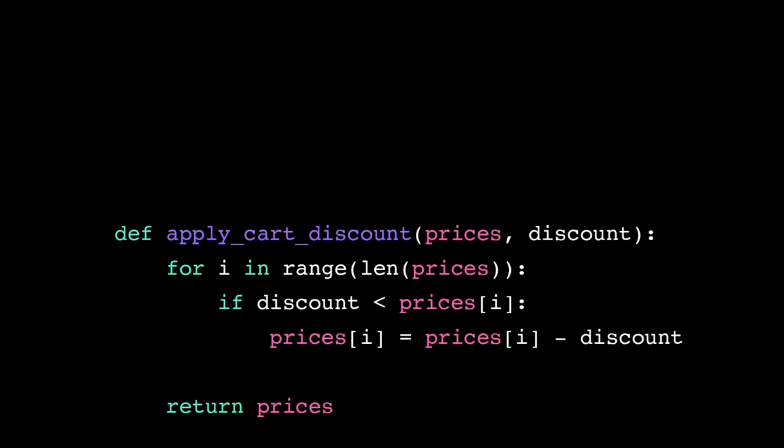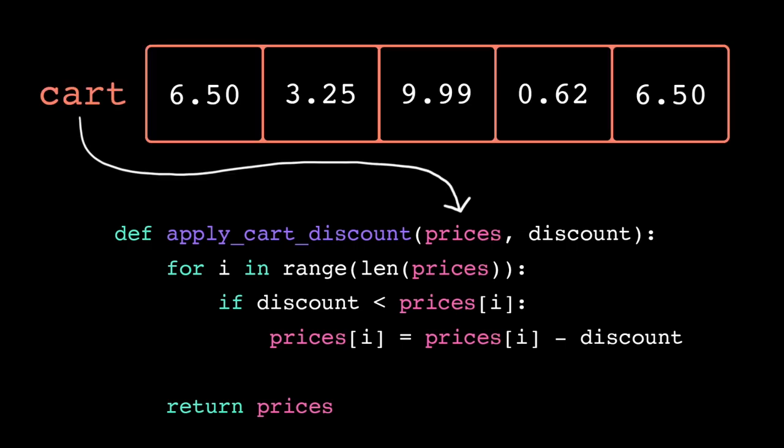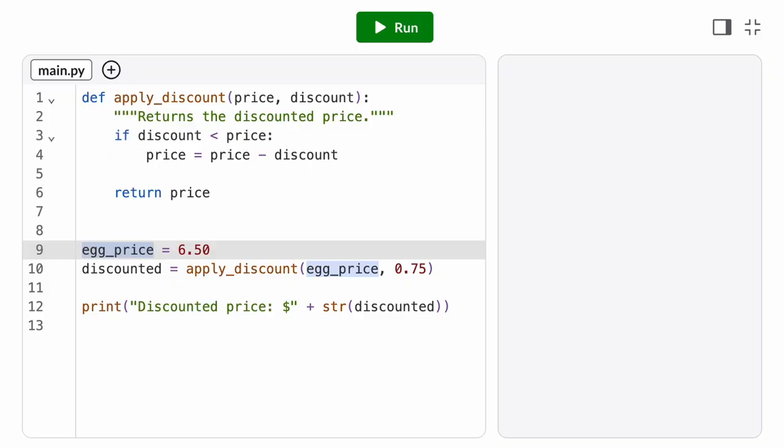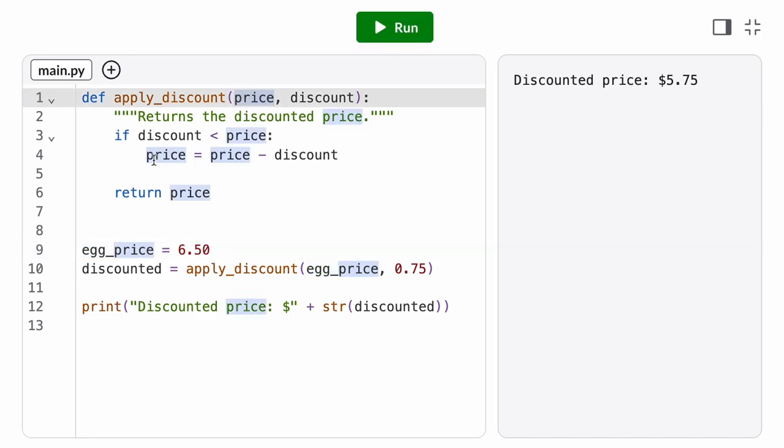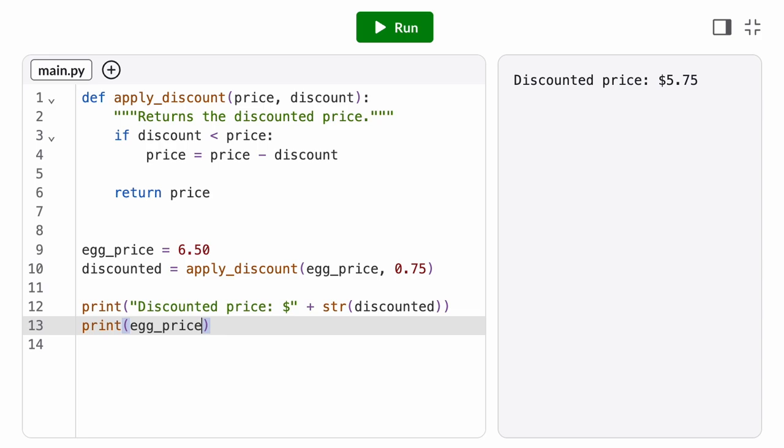If lists are mutable, what happens when we pass a list argument to a function? To answer this, it's time to get precise about how argument passing works in Python. For the most part, we've been passing primitive data types as arguments. That is, strings, integers, floats, and booleans. And we've seen that if we reassign the parameter inside the function body, that only modifies the variable in local scope. It does not affect the value of the variable that we passed in.